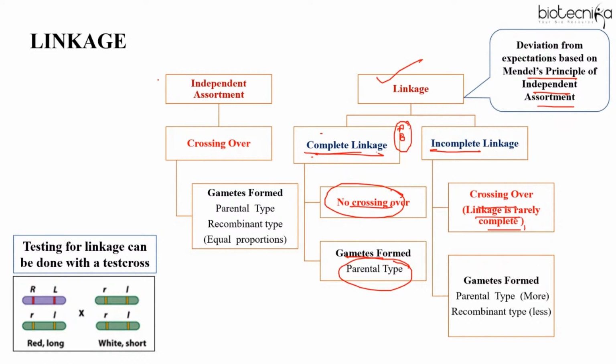But if it is a case of independent assortment or incomplete linkage, how will we differentiate? The answer is we always test for linkage with a test cross, where you cross a heterozygous with a homozygous recessive parent. Now, can you tell me what is the dihybrid test cross ratio? Mendel's dihybrid test cross ratio? Quickly tell me.